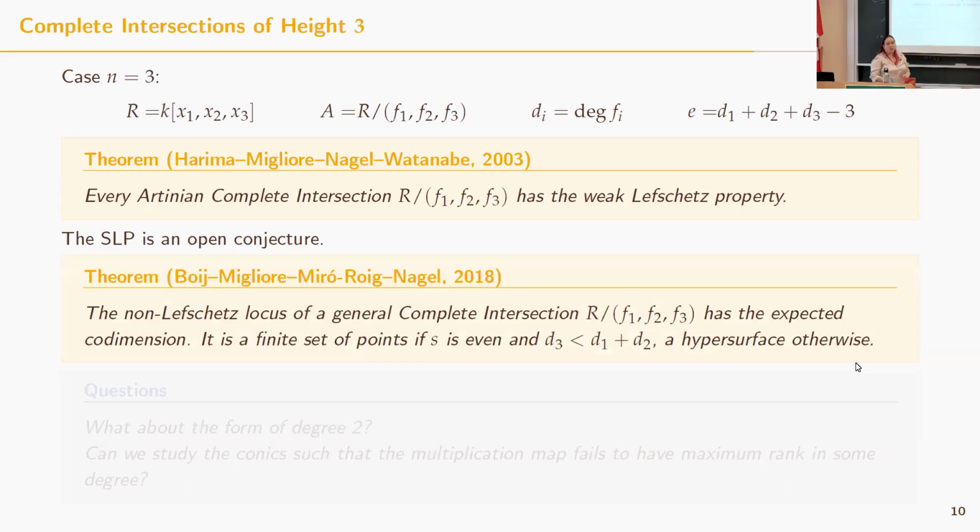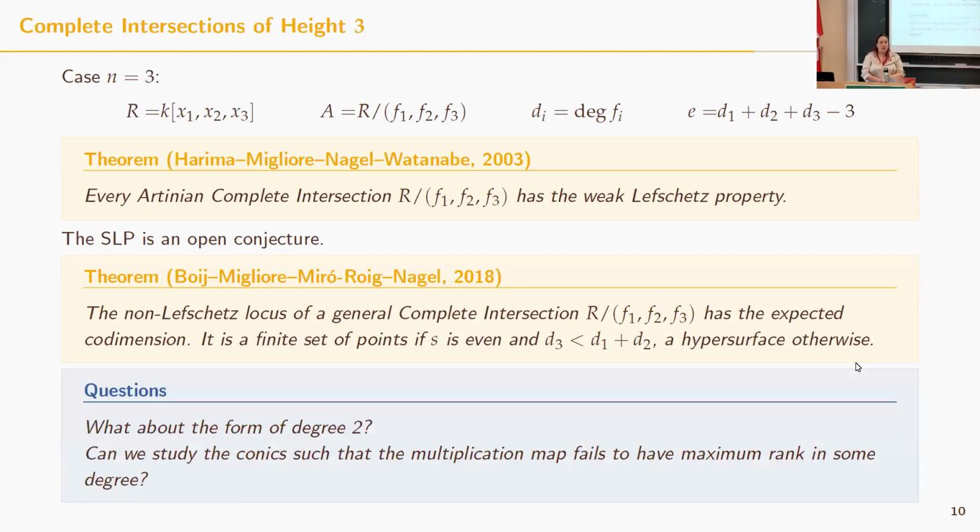But Boij, Migliore, Miró-Roig, and Nagel also studied the non-Lefschetz locus of these Artinian complete intersections and proved that for a general complete intersection, the non-Lefschetz locus is a finite set of points if the so-called degree is even and d3 is smaller than the sum of the other degrees, and is a hypersurface otherwise. So the question I want to answer is: can we extend this, and instead of linear forms, look at forms of degree 2? Does there exist a form of degree 2 that has maximum rank? And if so, can we study the ones that fail to have maximum rank?